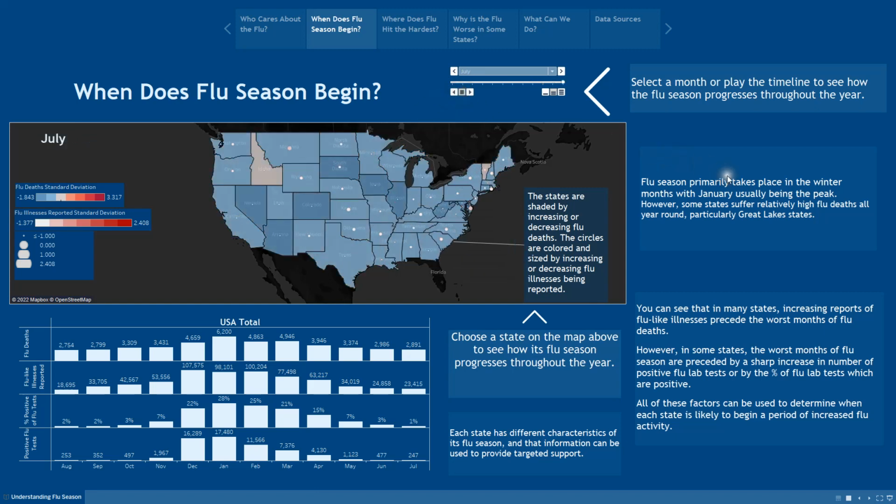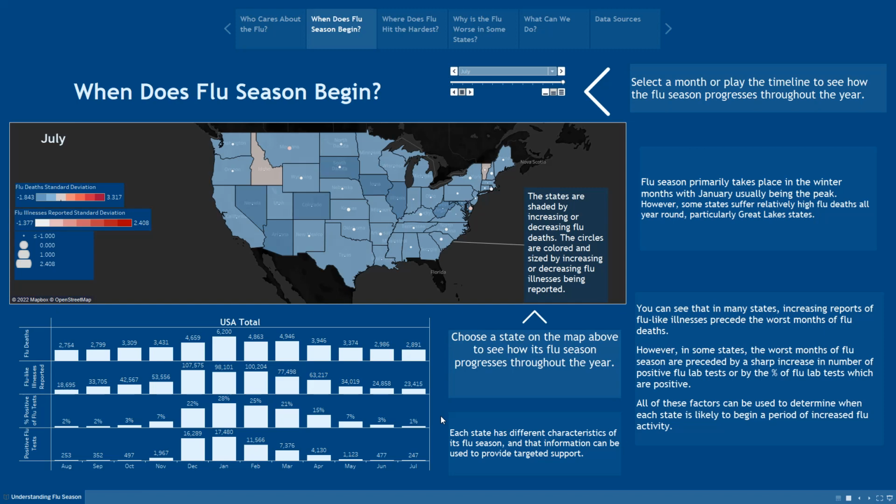Now, our chart here at the bottom shows how flu season can be measured by several different factors: flu deaths, flu-like illnesses reported, percent positive of flu tests, and positive flu tests. We include both of these last two factors because some states perform less testing than others, so that percent positive can sometimes be a better indicator of increased flu activity than sheer number of flu lab tests.